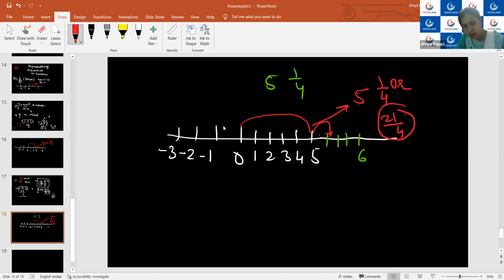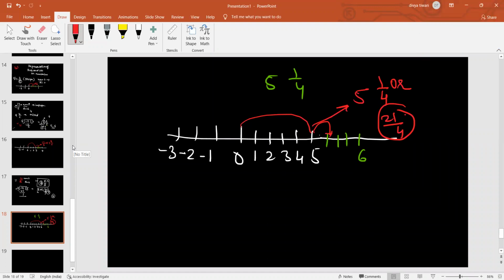Yes, ma'am. Should I explain it once again, or is it okay? It's clear, ma'am. Okay, so this is the way you have to represent any rational number on the number line. If anything is not clear till here, then please ask me. Gitika, Aarti, okay?